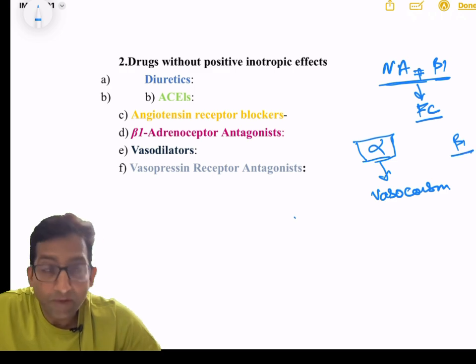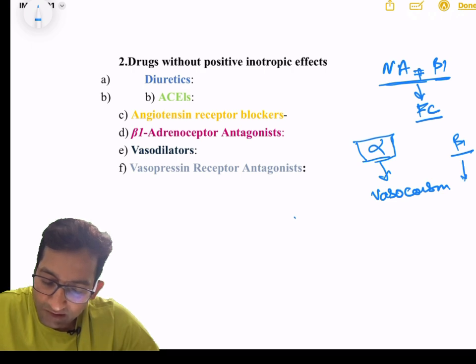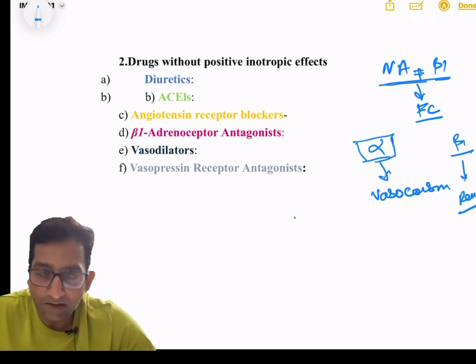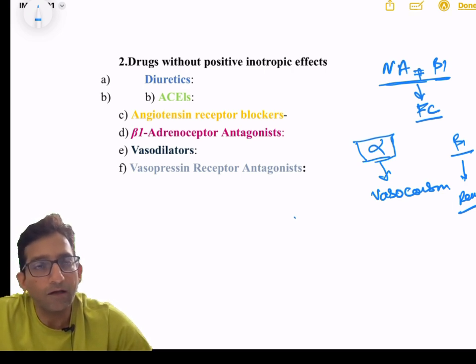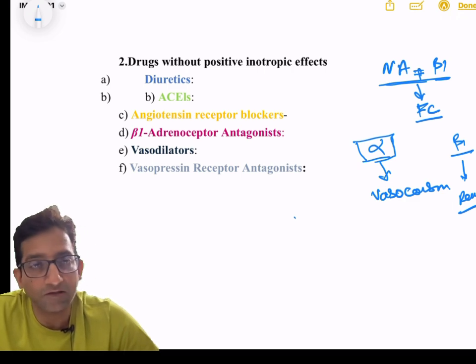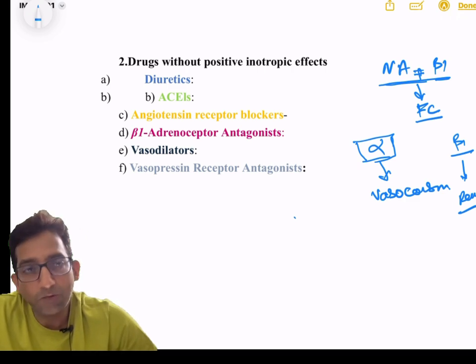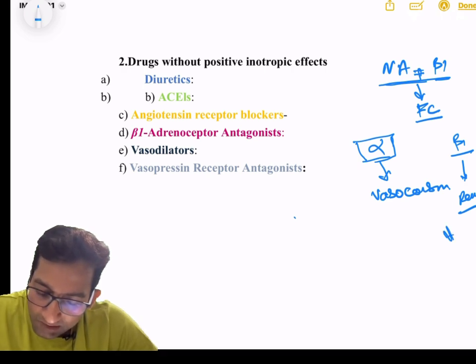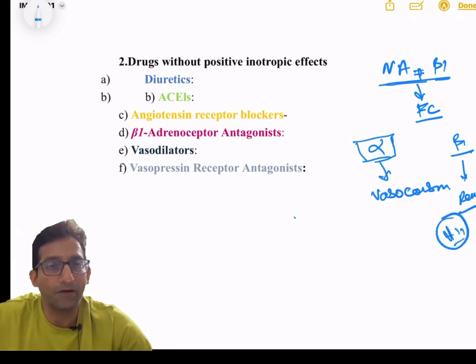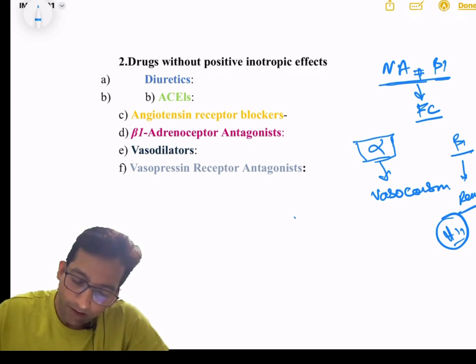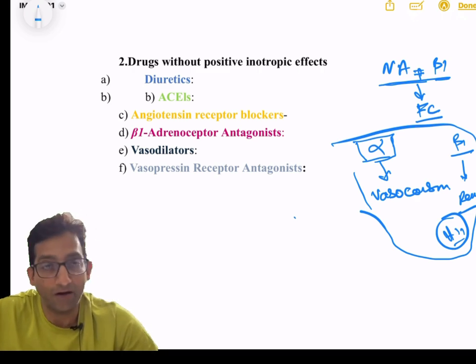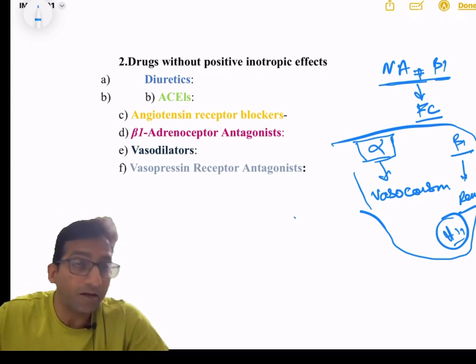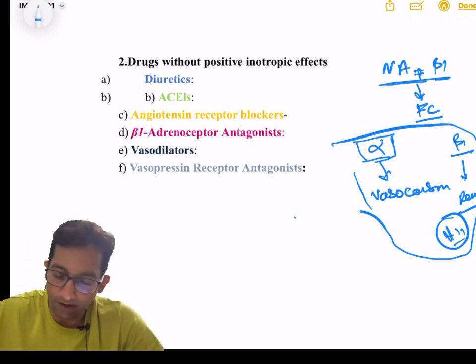Now, next one, we know that beta 1 receptor is also present in the juxtaglomerular cells of the kidney, which increases renin secretion, and this renin helps the conversion of angiotensinogen to angiotensin 1. We know that angiotensin 1 is a potent vasoconstrictor, and angiotensin 1 converts into angiotensin 2, and angiotensin 2 is also responsible for hypertrophy of the ventricles. And this collectively increases the preload and afterload of the heart. So, our second category of drugs inhibits the preload and afterload.